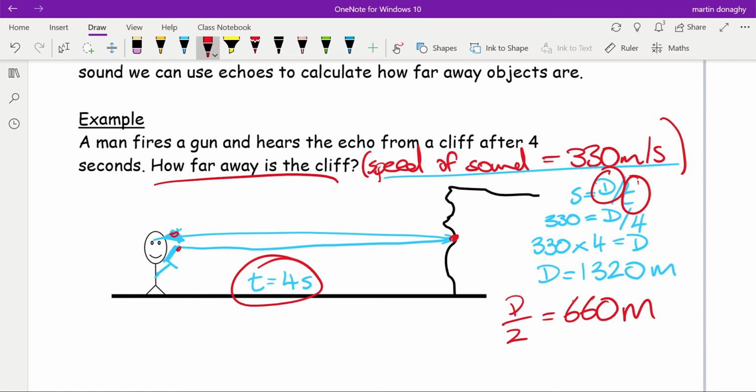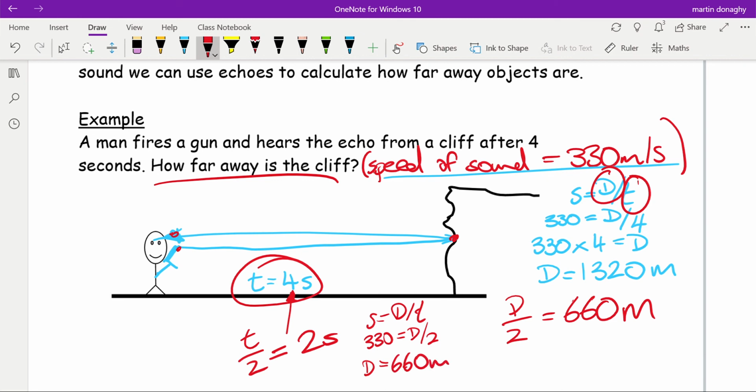The thing is you have to make sure that the time is consistent with the distance. Now there's another way I could have done this question. I could have said at the very start, that time's 4 seconds, but that's the time from the person to the cliff and back again. Therefore the time the sound wave takes just to get from the gun to the cliff will be the time divided by 2, which is just 2 seconds. And then I could have put that into my speed equals distance divided by time. 330 equals distance divided by 2. Multiply both sides by 2 and it gives me the distance of 660 meters. So you can see it works there as well.